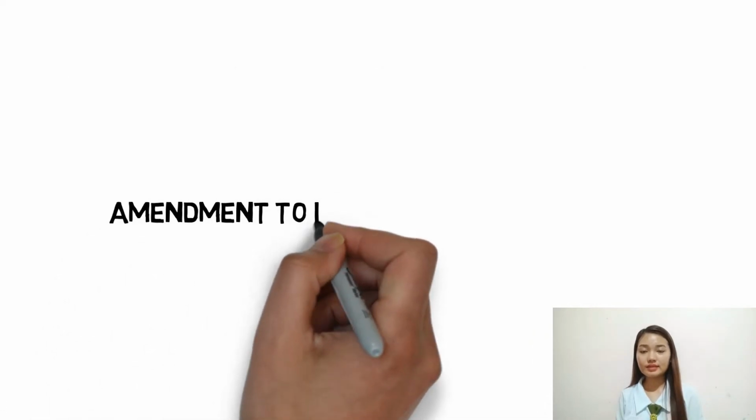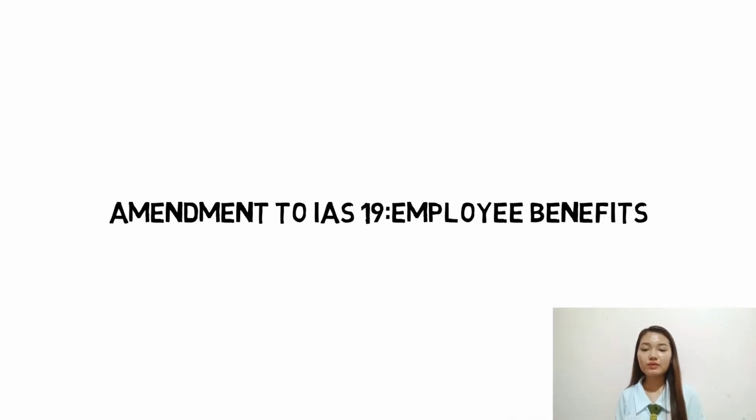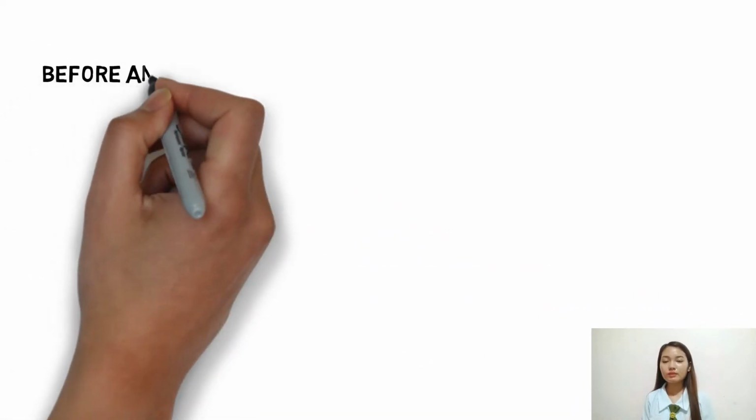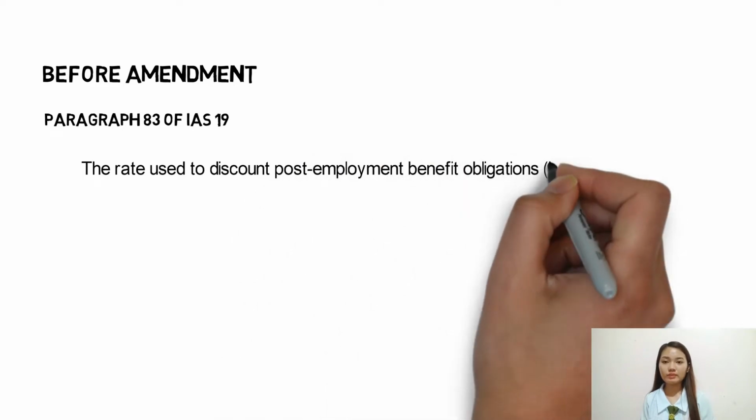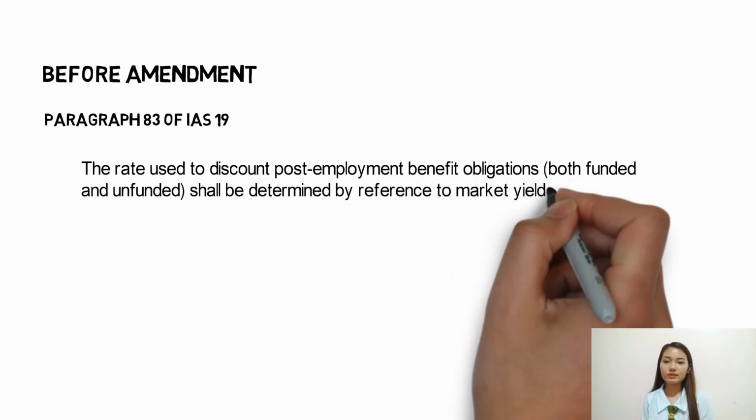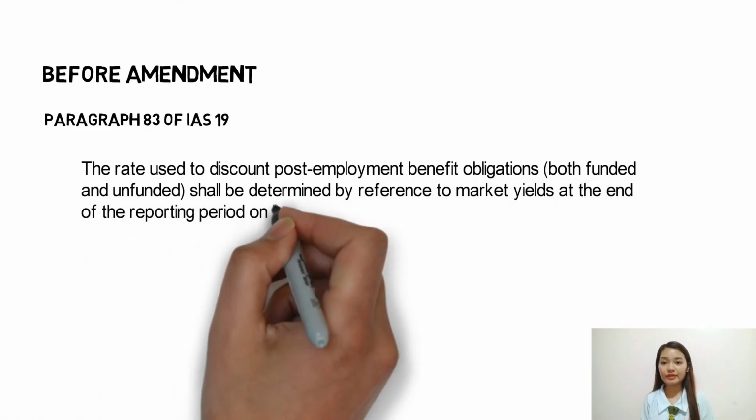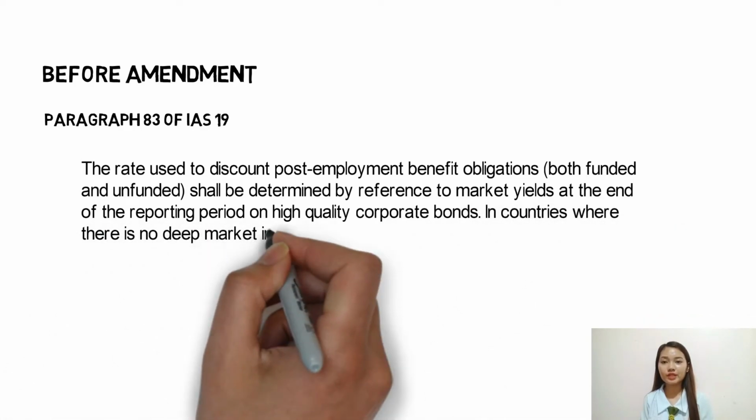Amendment to IAS 19 Employee Benefits, as a part of annual improvements to IFRS 2012 to 2014 cycle. Before amendment, Paragraph 83 of IAS 19. The rate used to discount post-employment benefit obligations, both funded and unfunded, shall be determined by reference to market yields at the end of the reporting period on high-quality corporate bonds.